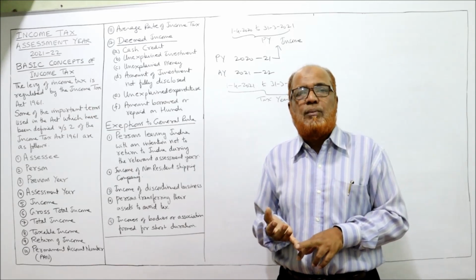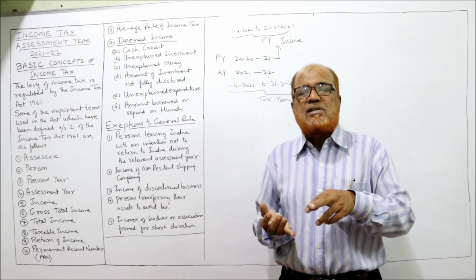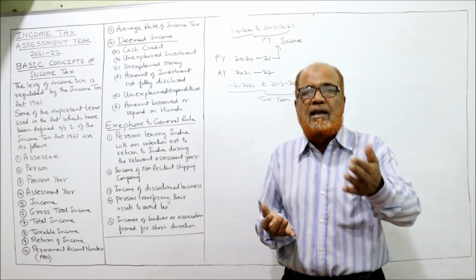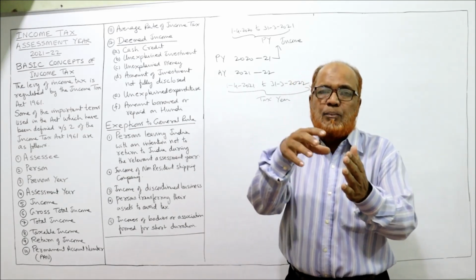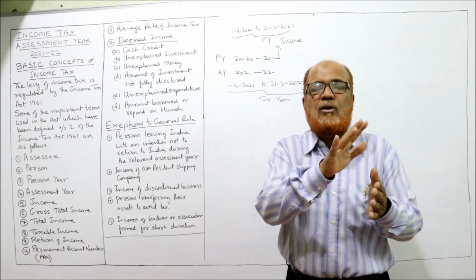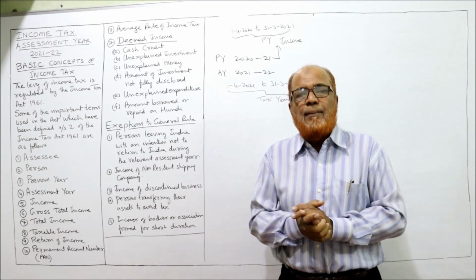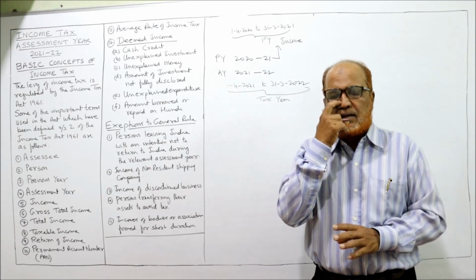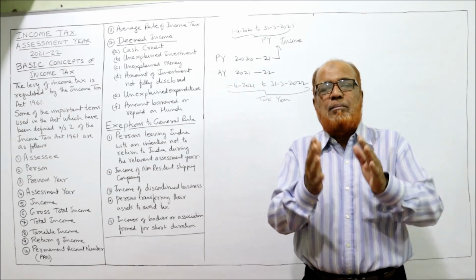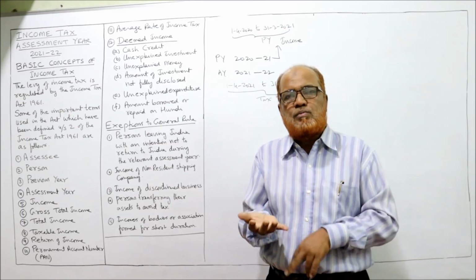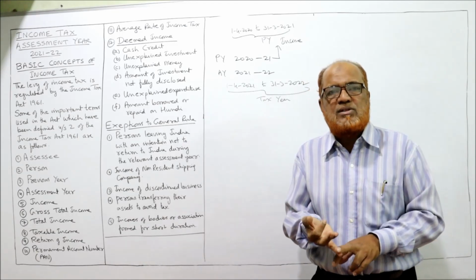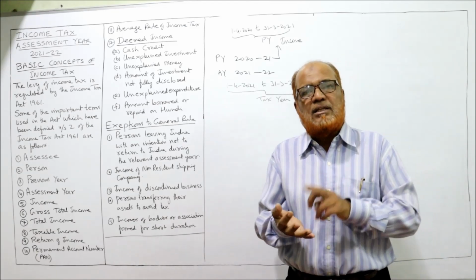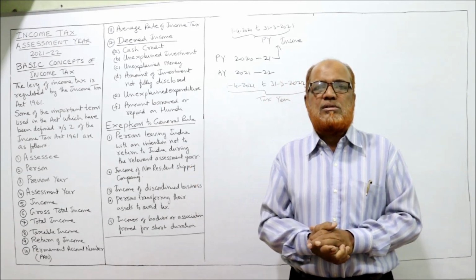First of all, income should be in cash. If a person has earned the income in kind, then by applying the provisions of income tax, we have to convert it into cash. Secondly, income should be from a definite source. The Income Tax Act has given the sources. A person may get income from salary, income from house property, income from business, income from profits and gains, capital gain, and other sources.